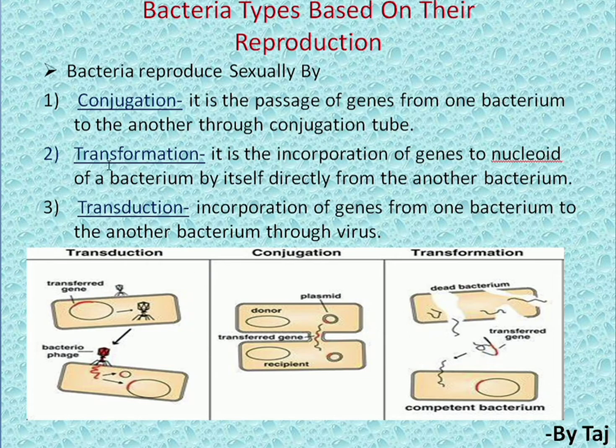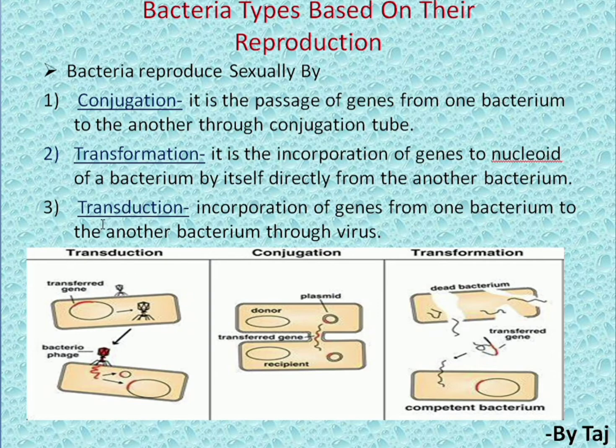And transformation is the incorporation of genes into the nucleoid of a bacterium directly from one bacterium to another. Here you can observe the complete bacterium. It transfers the gene from one bacterium to another bacterium's nucleoid. Nucleoid means a primitive nucleus. We can call it a primitive nucleus.